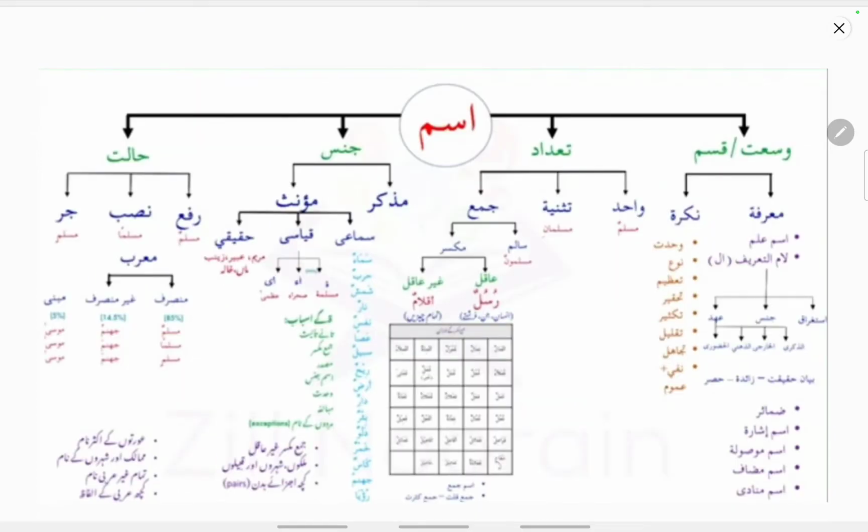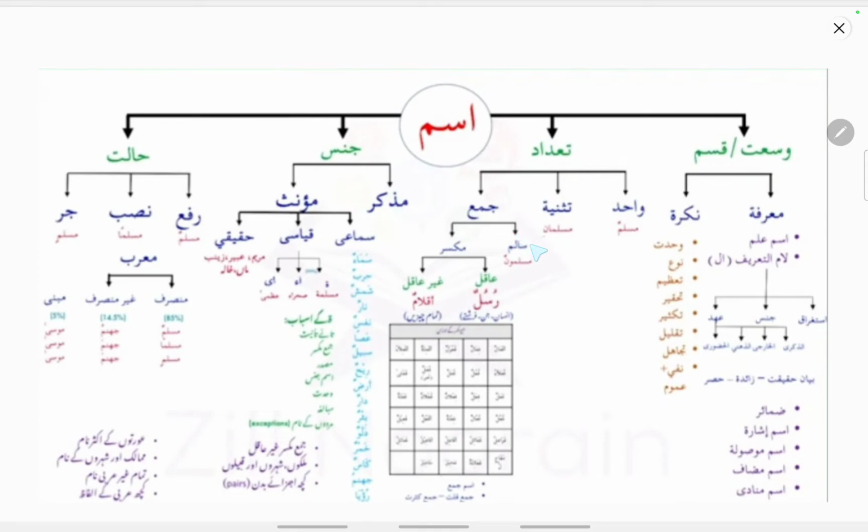So ismun is divided into four categories. It is divided based on definiteness into ma'arifa and nakira. Ma'arifa is definite and nakira means indefinite. And based on number, it is divided into wahid, that is mufrad, that is singular, musanna, that is dual, or tasniya as it is also known, and jama, that is plural. Jama, that is plural, is also divided into two categories, that is salim and mukassar.